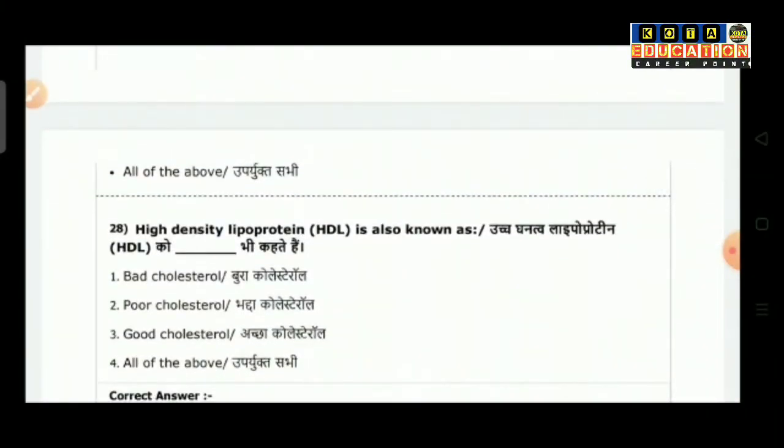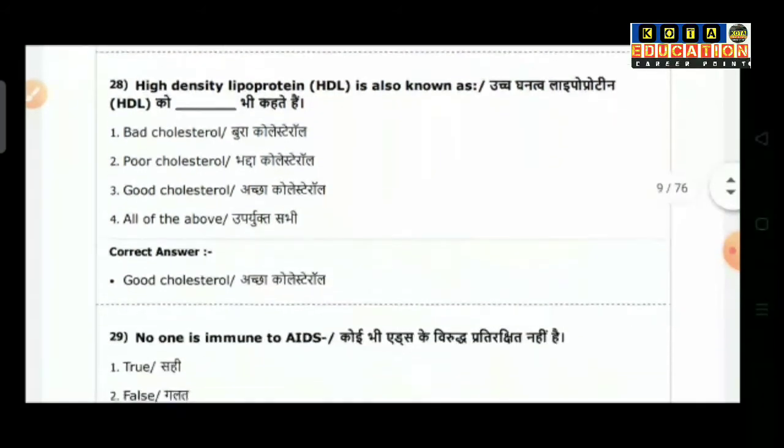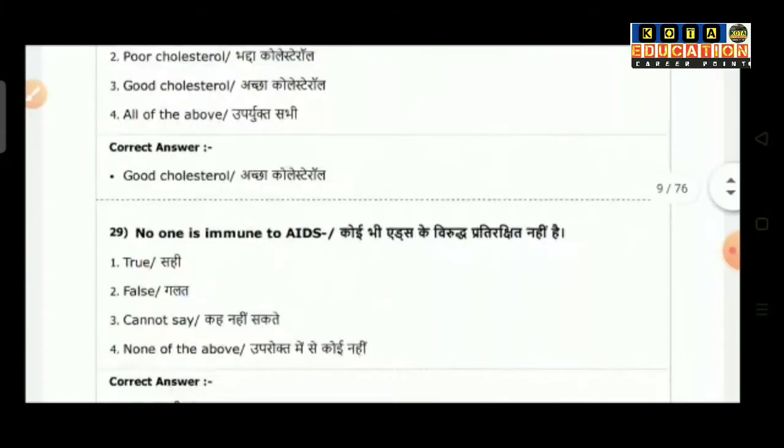Question number 28: high density lipoprotein is known as. Option 1 is bad cholesterol. Option 2 is poor cholesterol. Option 3 is good cholesterol, and option 4 is all of the above. So the correct answer is good cholesterol.